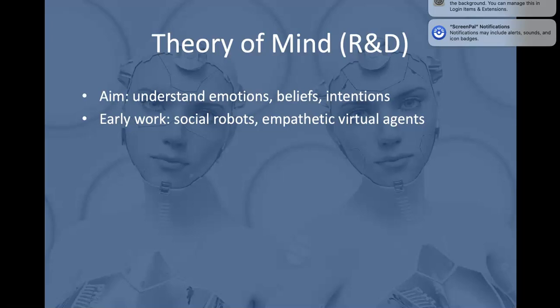Okay, and the next one is theory of mind. It basically understands emotions, beliefs, intentions, everything. That means how a human can feel. All these things can be understood by the AI. That is the speciality of the theory of mind type. The examples for this are social robots and empathetic virtual agents.